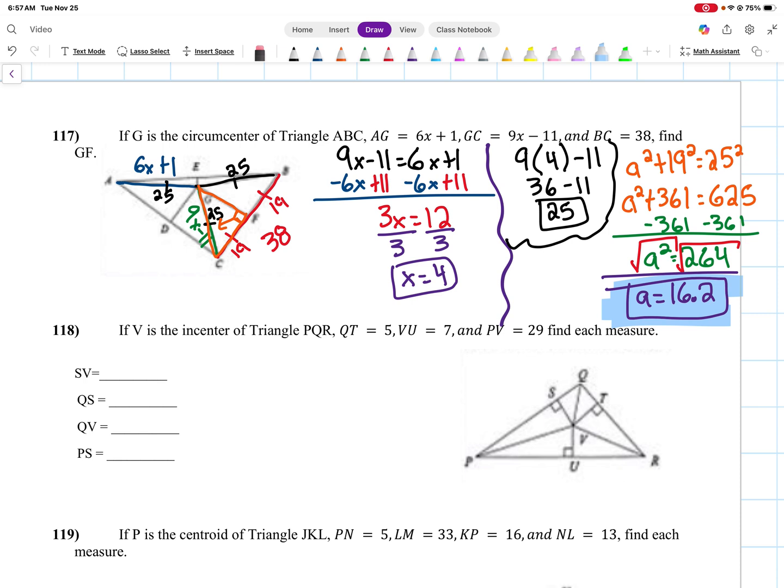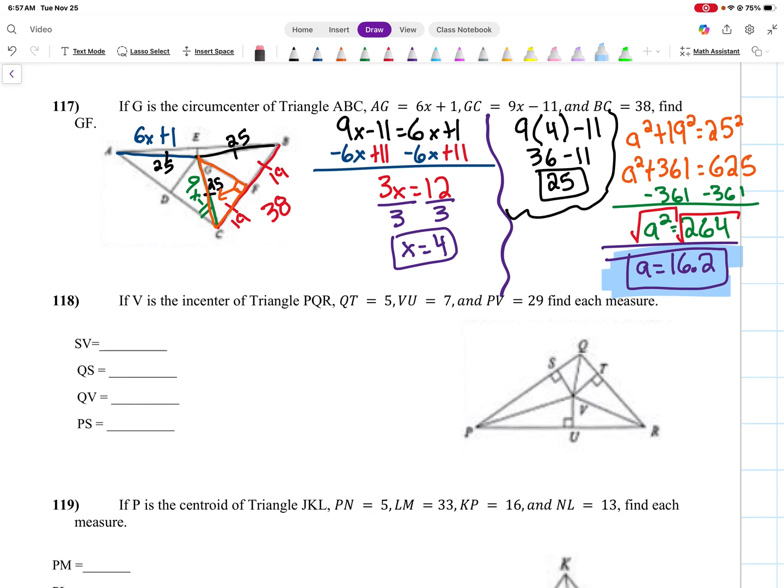All right, let's keep going. 118. If V is the incenter of triangle PQR, QT is equal to 5, VU equals 7, and PV equals 29. Find each measure. First thing, let's label it. QT, this little chunk here, is 5. VU, this chunk here, is 7. And PV, this line, is 29.